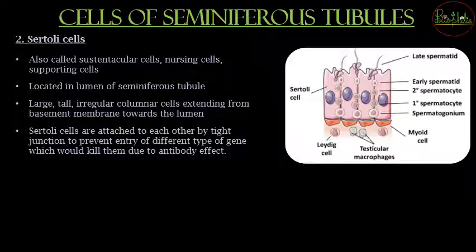So Sertoli cells में अभी हमने पढ़ा कि from the stage of spermatogonia up till the spermatid, the Sertoli cells will help to hold these cells. Now Sertoli cells के कुछ और नाम भी होते हैं. So what are the other names of that? That is also called as tentacular cells, nursing cells और supporting cells. So अगर आपको questions में options में Sertoli cells नहीं नज़र आता है then you can find for these particular names. Now अब ये cells कहाँ मिलेंगे, Sertoli cells कहाँ होंगे? They will be found in the lumen.